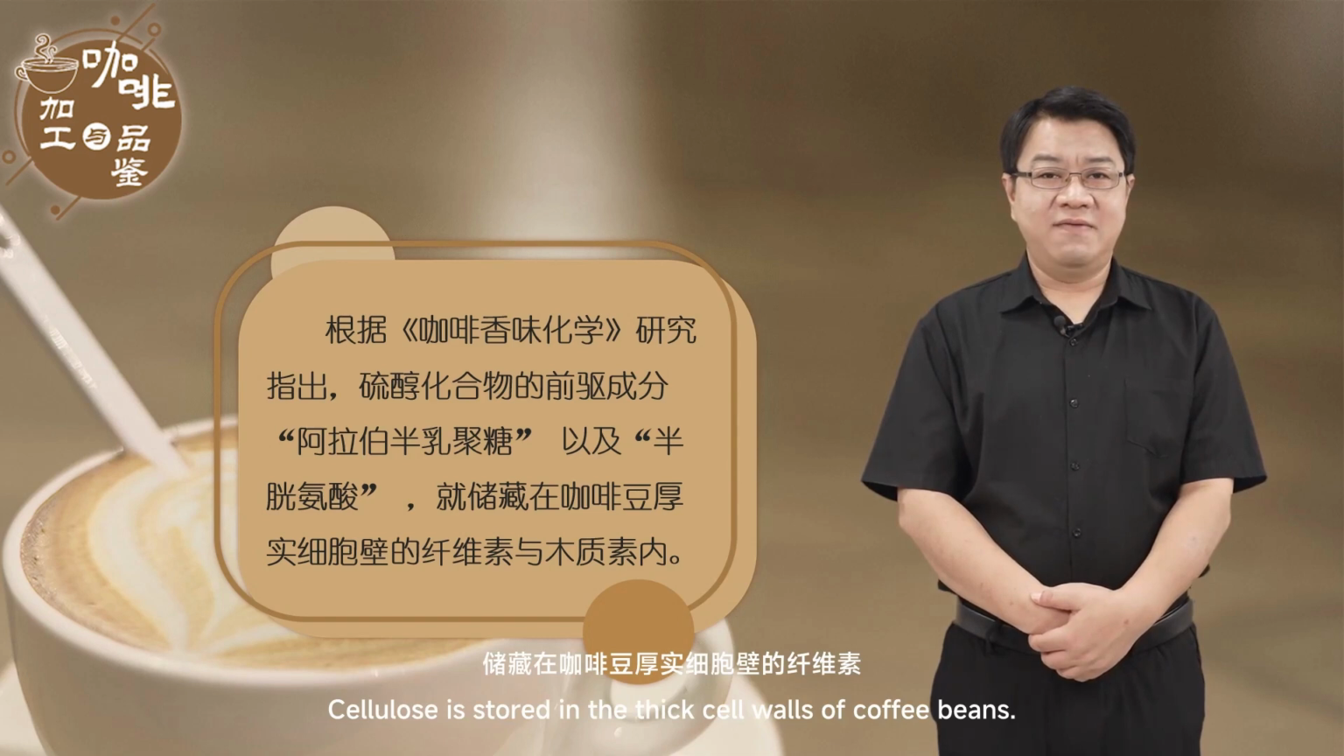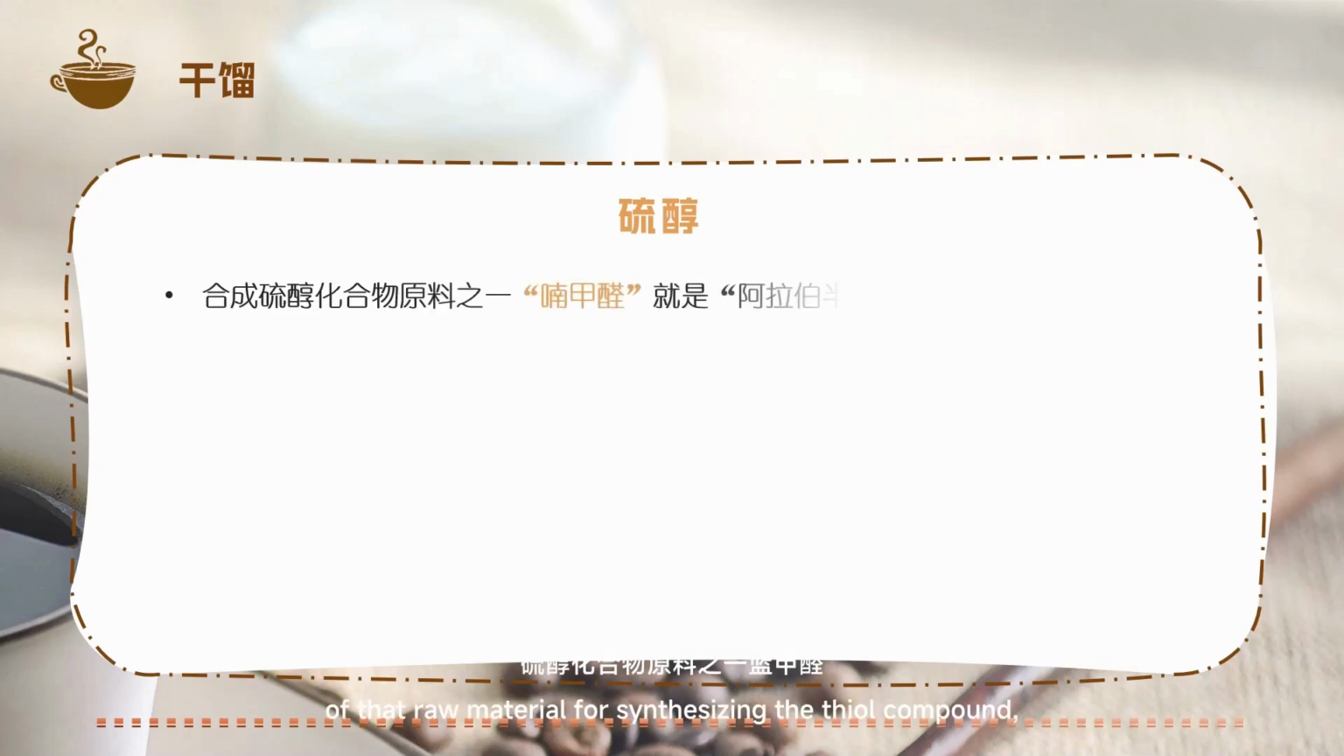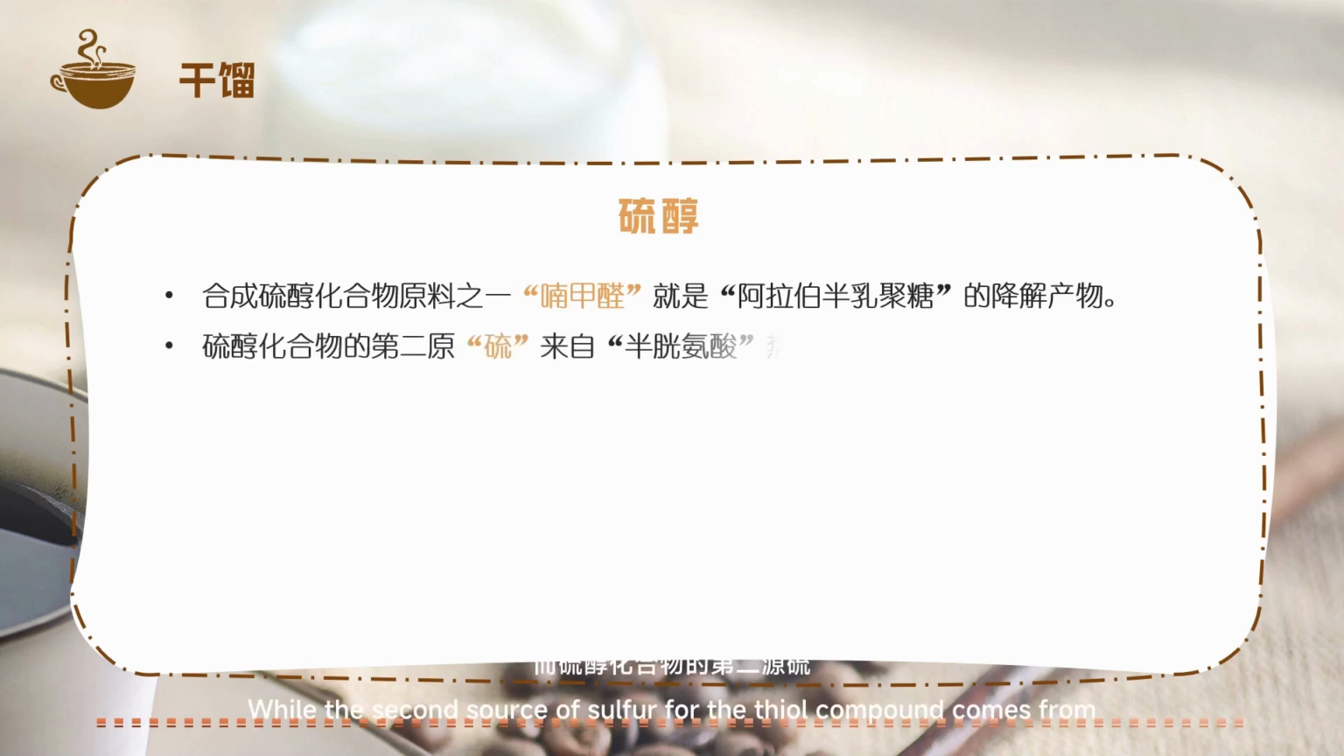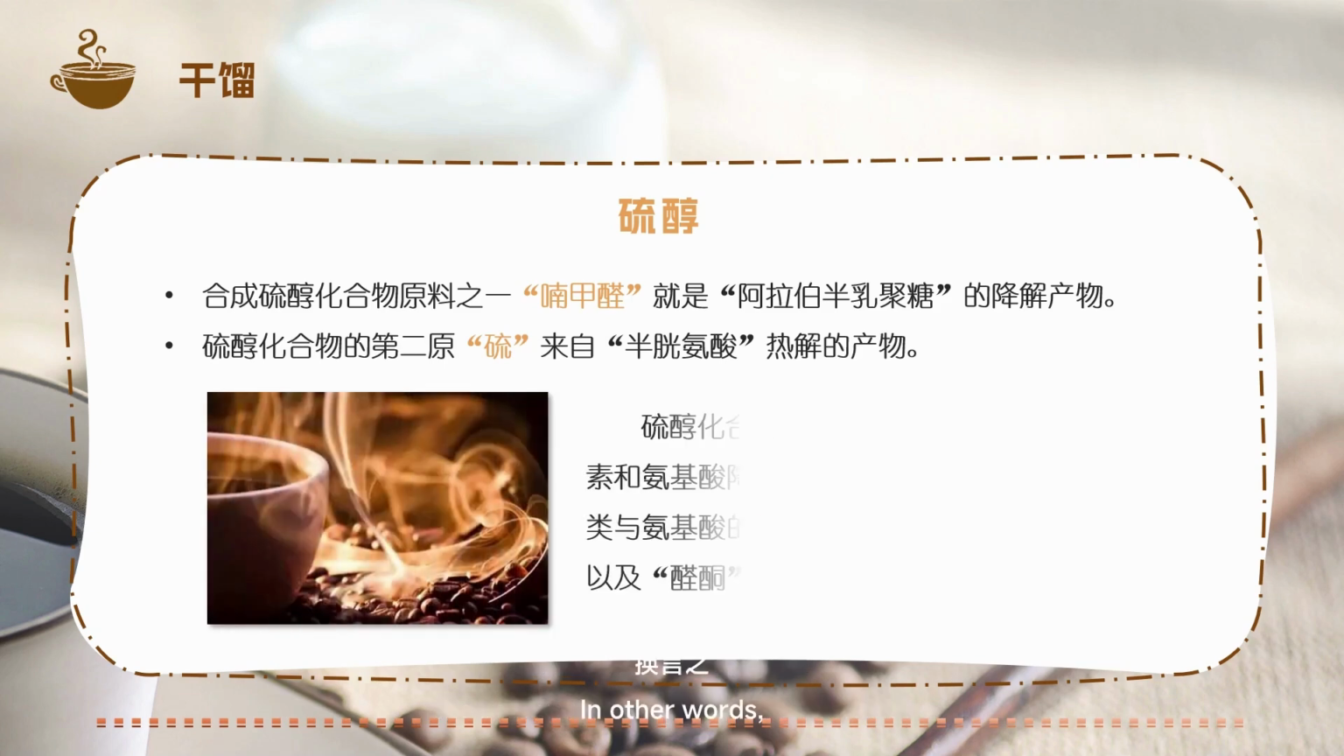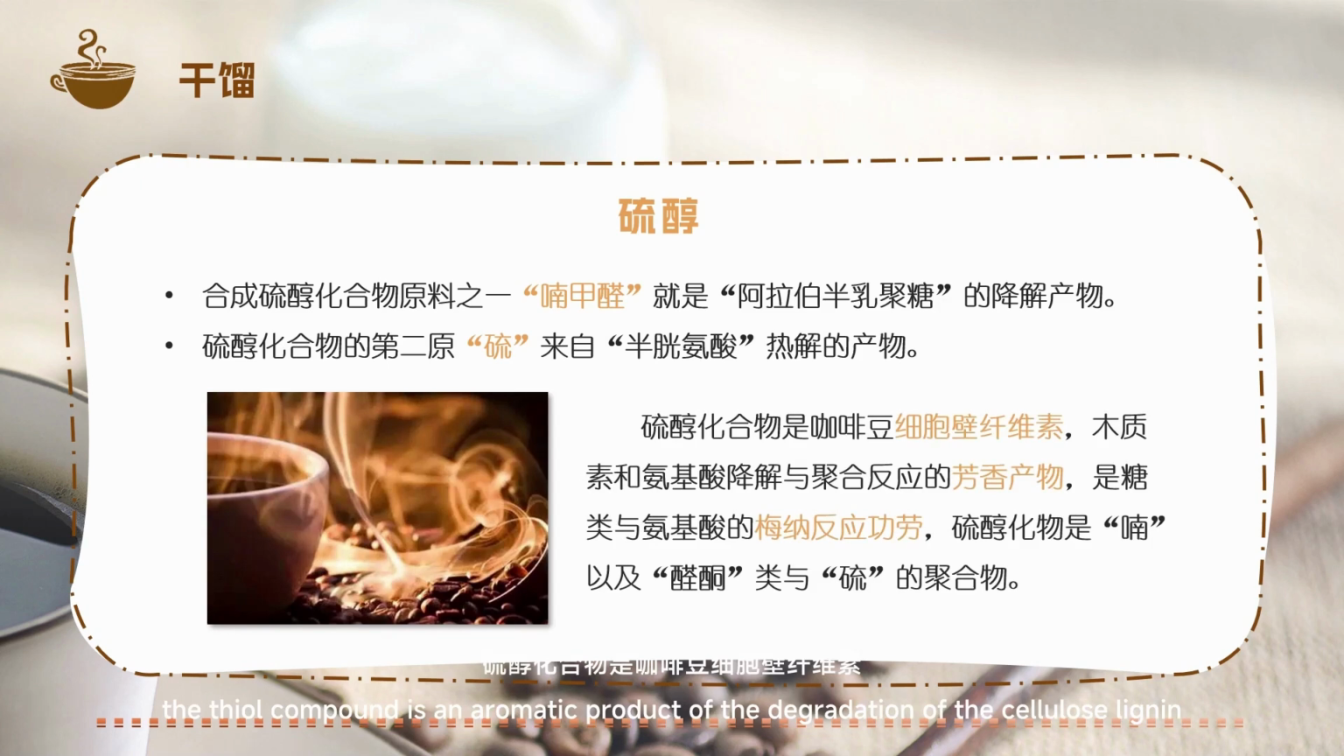So, cellulose is stored in the thick cell walls of coffee bean, in lignin, and one of the raw materials for synthesizing the thiol compound, furfural, is a degradation product of arabinogalactan, while the second source of sulfur for the thiol compound comes from the product of the pyrolysis of cysteine. In other words, the thiol compound is an aromatic product of the degradation of the cellulose, lignin and amino acids of the cell wall of the coffee bean for polymerization.